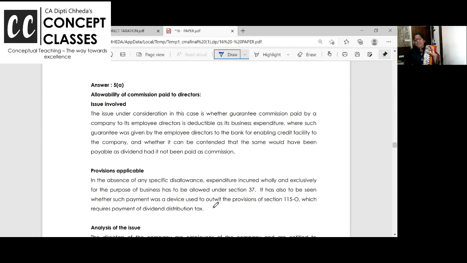See, if you don't give commission to MDs, that doesn't mean that money goes to the MDs in the form of profits. Profits not only belong to MDs, no. Profits belong to other shareholders also. So look at the answer. The issue is whether guarantee commission paid by the company to employee director is allowed as business expenditure, guarantee given to the bank for enabling credit, and whether it can be contended that same would have been paid as dividend, if not commission. He is wrong.